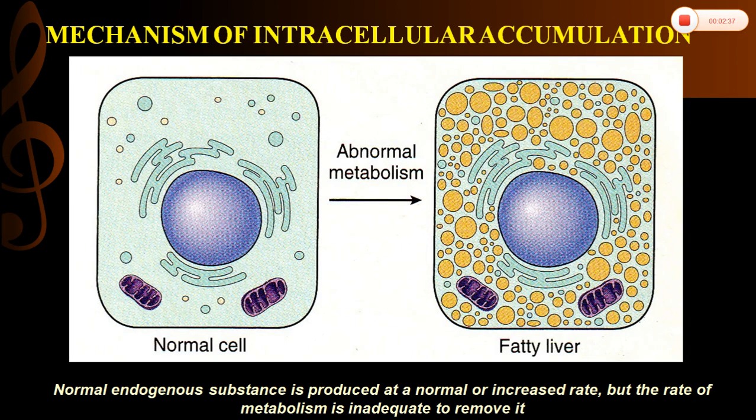Various mechanisms describe intracellular accumulations, but four are the main categories. First, endogenous substances are produced at a normal or increased rate, but the rate of metabolism is inadequate to remove them. Because of this abnormal metabolism, these substances accumulate inside the cell. For example, because of a defect in metabolism, there will be accumulation of triglyceride in the hepatocyte. This leads to fatty liver.